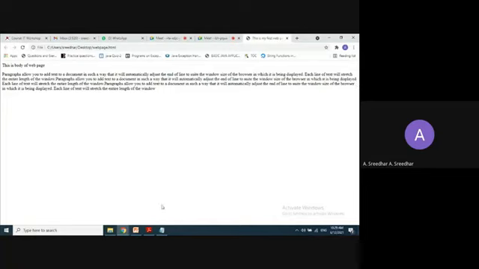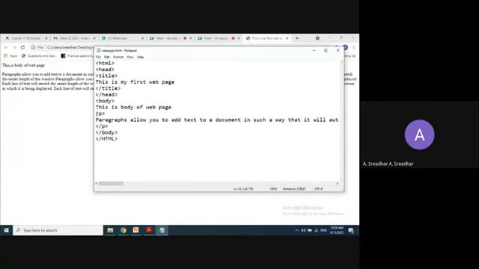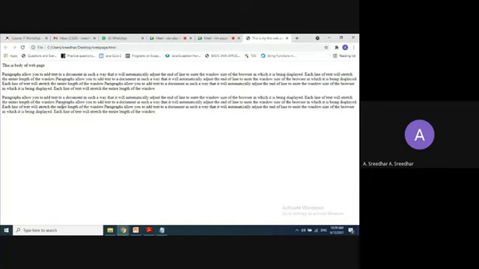So like that you can create any number of paragraphs in a single web page. You can add one more paragraph also. This is another paragraph.